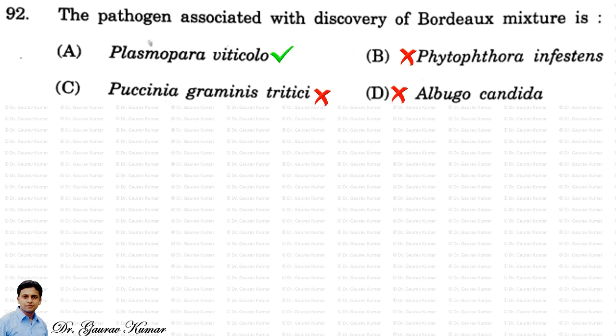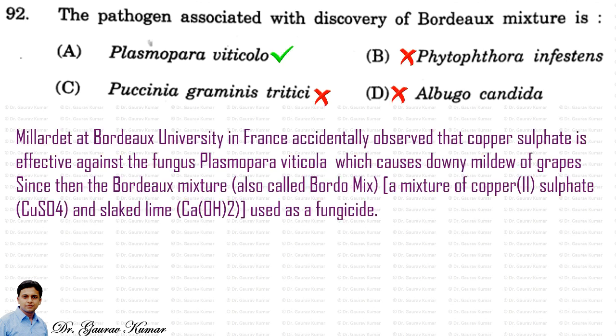So the answer is Plasmopara viticola. Millardet at Bordeaux University in France accidentally observed that copper sulfate is effective against the fungus Plasmopara viticola, which causes downy mildew of grapes. Since then, the Bordeaux mixture, also called Bordeaux mix, is used as a fungicide. It is a mixture of copper sulfate and slaked lime.